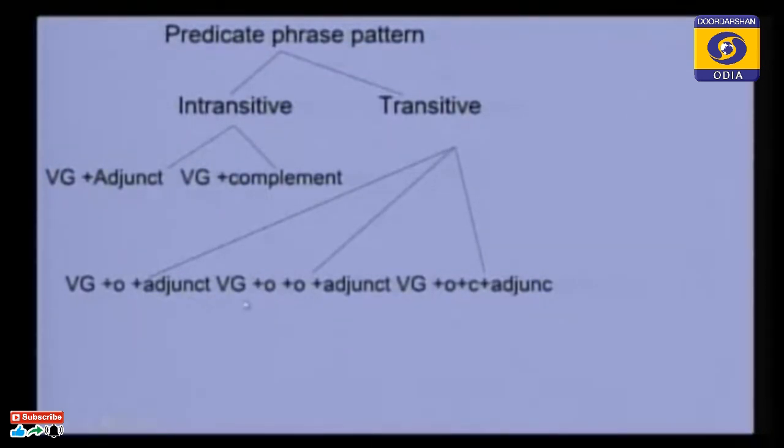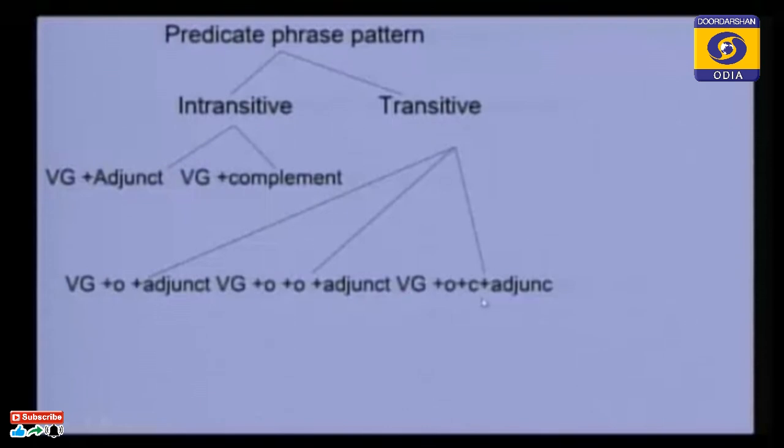The second one is verbal group, O for indirect object, O for direct object, and adjunct. And the last pattern is verbal group, object, C for complement, and adjunct. So transitive patterns are of three types, and intransitive patterns are of two types.